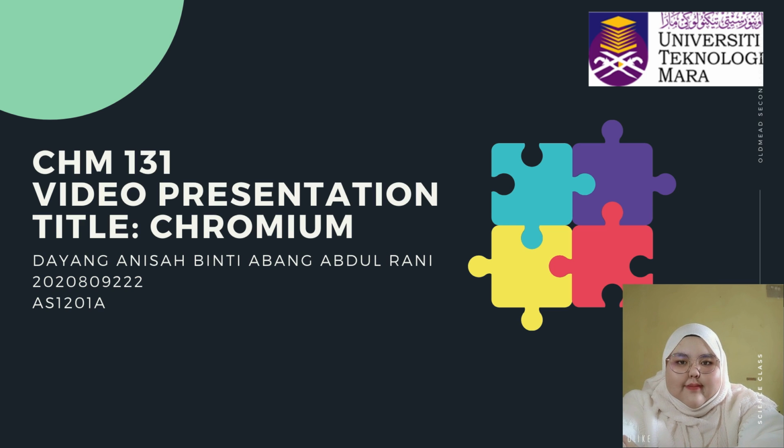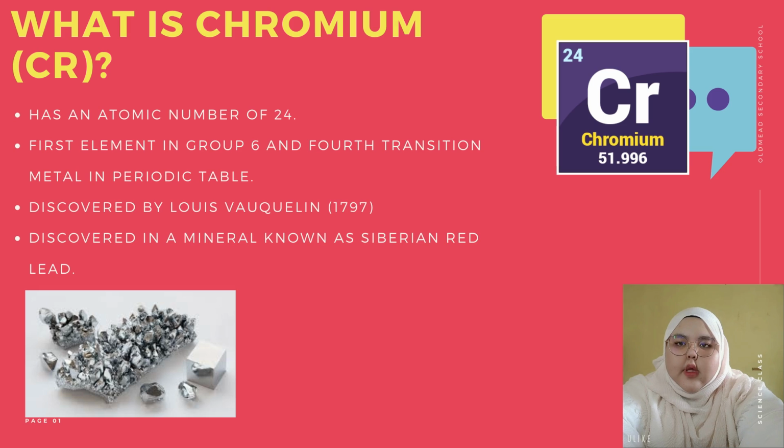In this presentation video for Chemistry 131, I'll be presenting about one of the elements on the periodic table, which is chromium. Chromium is a chemical element with symbol Cr and atomic number 24. It is the first element in group 6 and the fourth transition metal found on the periodic table. It was first discovered in a mineral known as Siberian red lead. Then it was discovered by Louis Vauquelin in 1797.